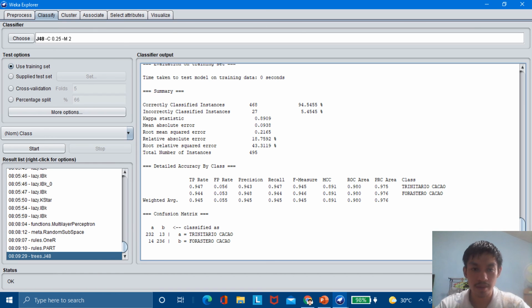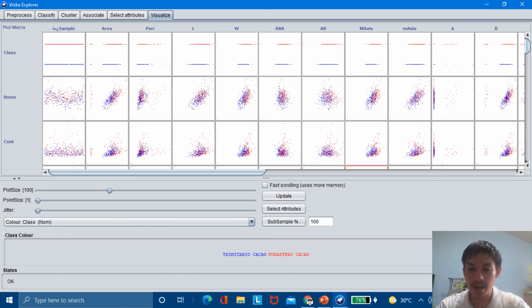So now, let's try to visualize the plot matrix. Here are the data for the class Homo. The sample area here are the data for the dataset.